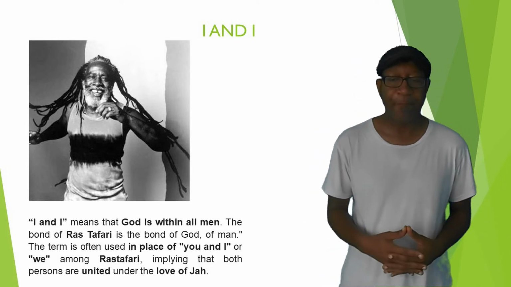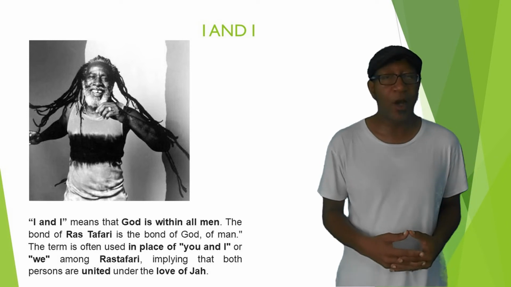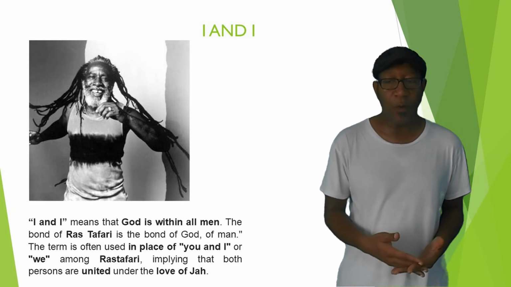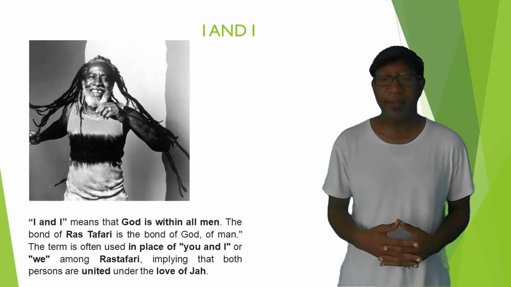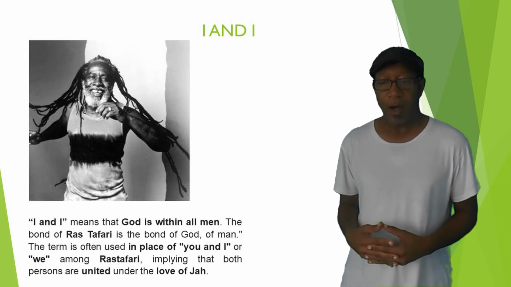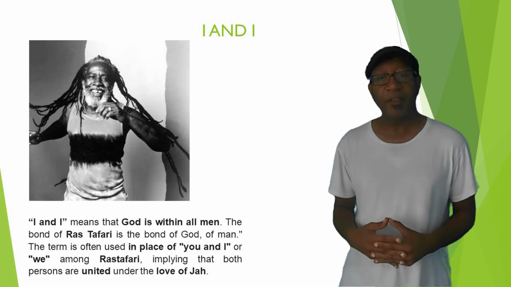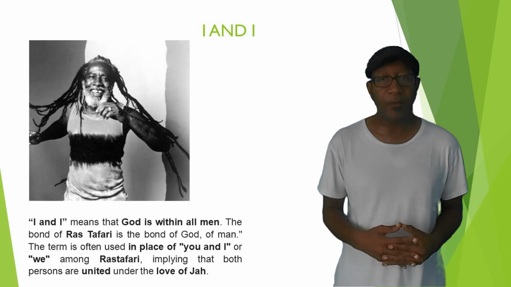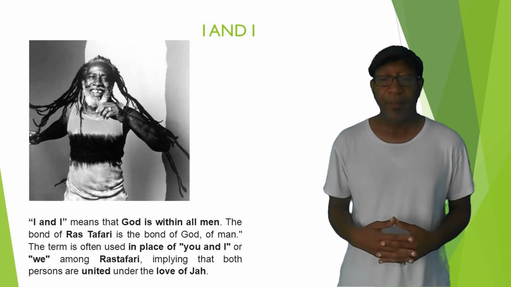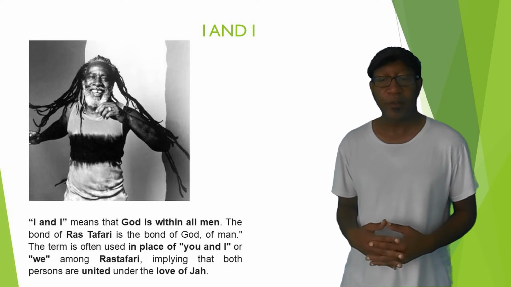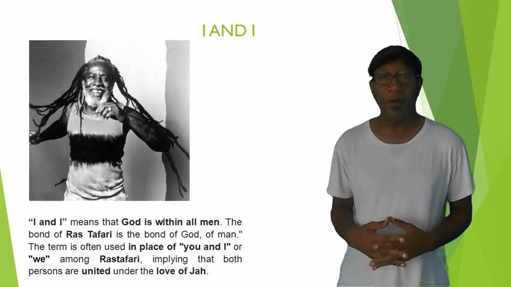So talking about the use of personal pronouns, I bring you here the example of the expression I and I. I and I means that God is within all men. The bond of Rastafari is the bond of God and man. The term is often used in place of you and I or we among Rastafari, implying that both persons are united under the love of Jah.